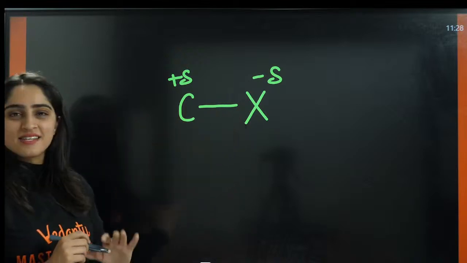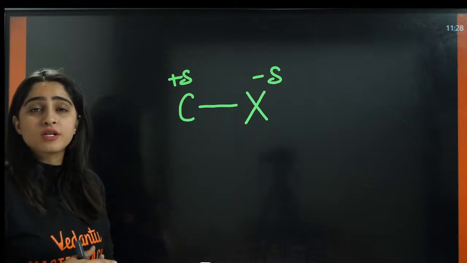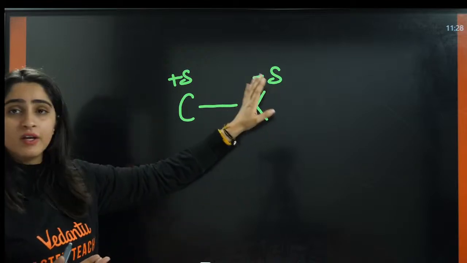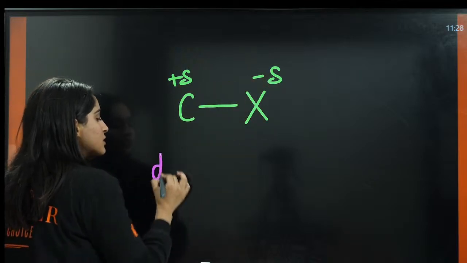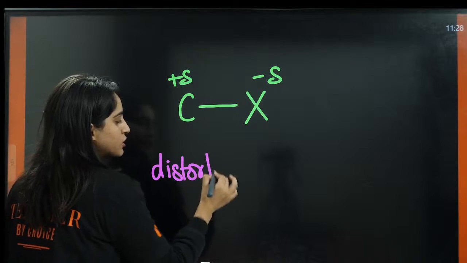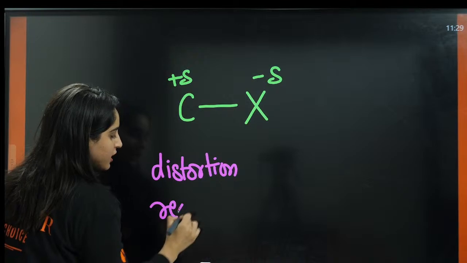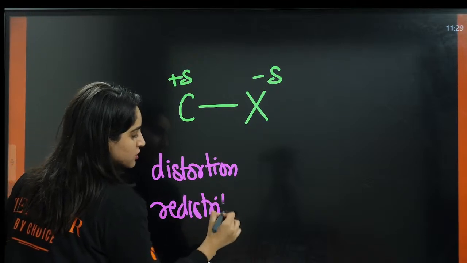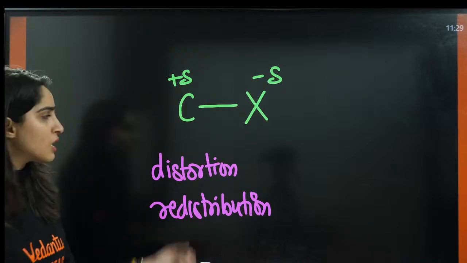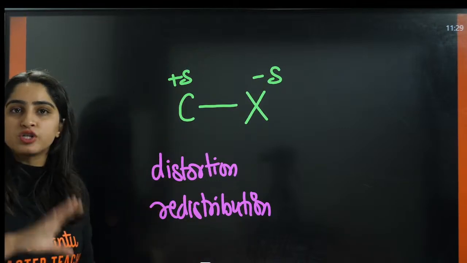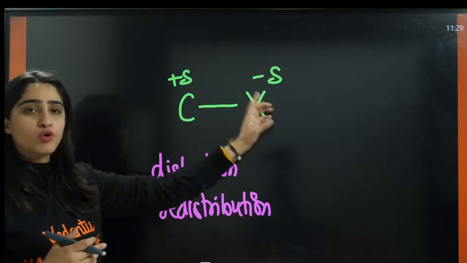So now X is halogen, right? Halogen is more electronegative. That is why it has a partial negative charge. So now what will happen here? Distortion or redistribution will happen. Distortion and redistribution doesn't mean that this bond will break and the electron will move to one atom.